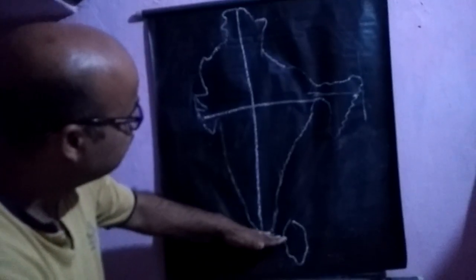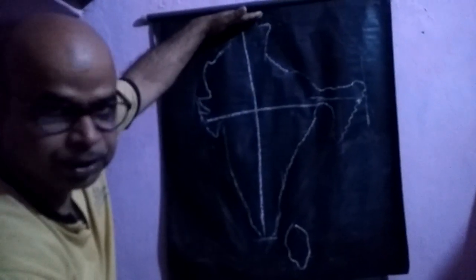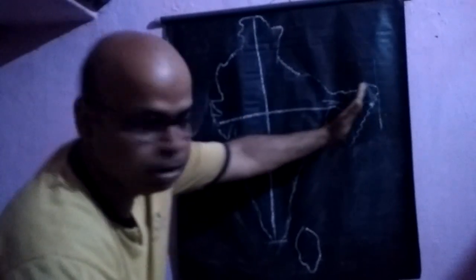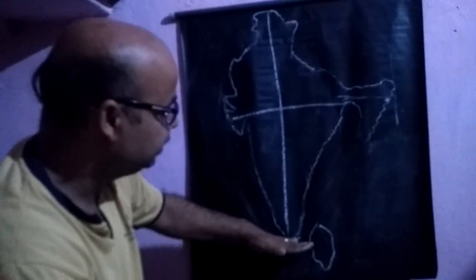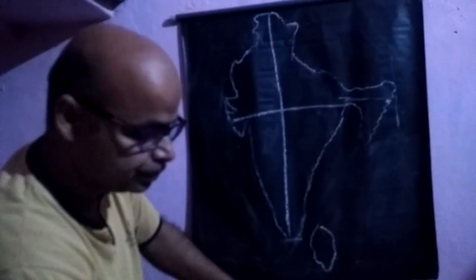India, you know about the Indian extent of latitudes. First of all, we will learn the main extent of our latitudes.